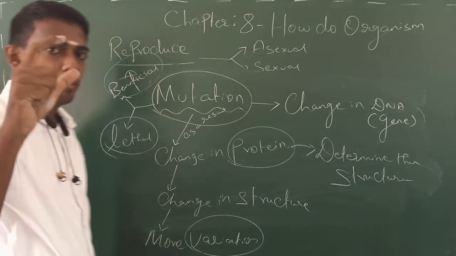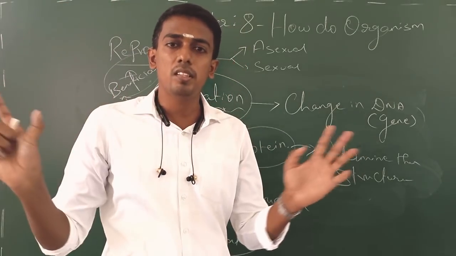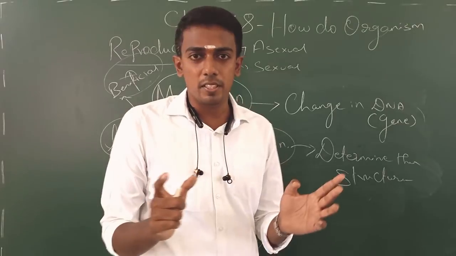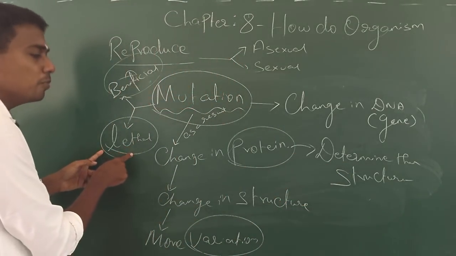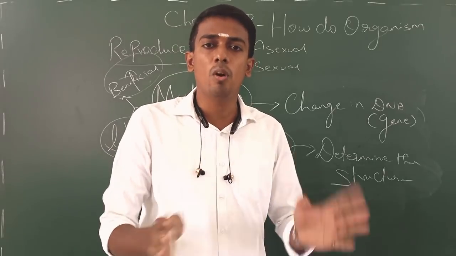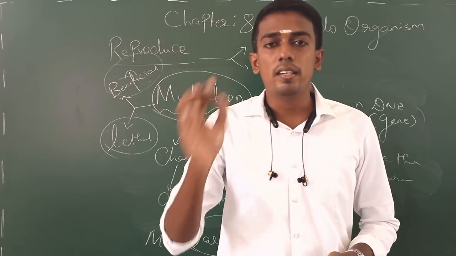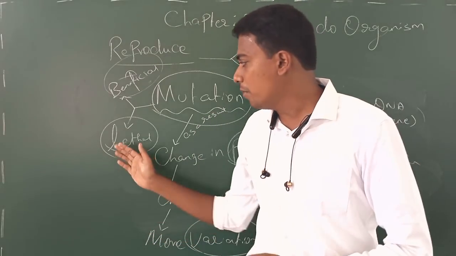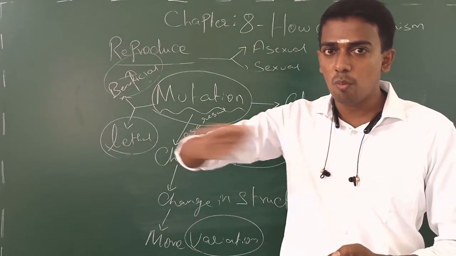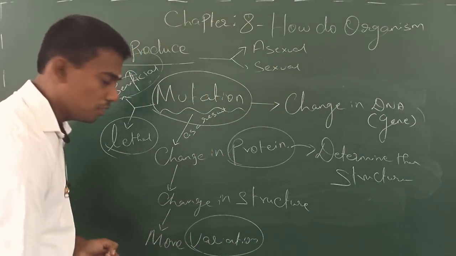Beneficial mutation is going to bring more important survival advantage, or whatever the thing the organism is going to get benefited. But in case of the lethal mutation, here lethal is dead. Yes. So this mutation is unwanted or nuisance mutation, that is going to cause the organism to die immediately, or that is the terminal thing that happens for an organism to get wiped off from the evolution. Yes. That's all about the mutation here.